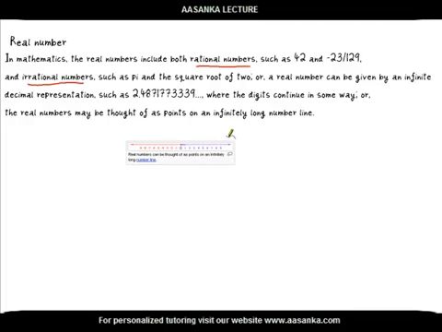So you have a number line going to the positive side of infinity and the negative side, and a real number could be any point on this axis anywhere. They are denoted by this symbol. So finally, I would like to say that remembering what natural numbers, integers, irrational numbers, rational and real numbers are is important, because all throughout the course in mathematics we'll be referring to them repeatedly.